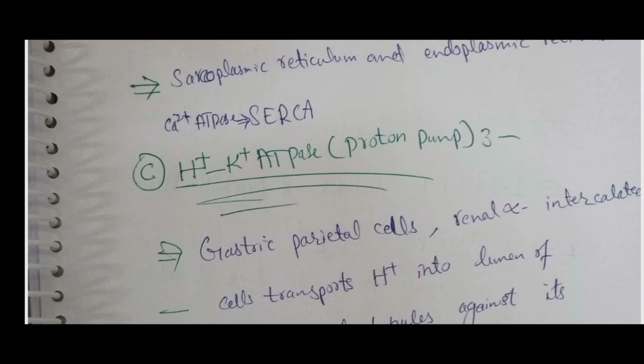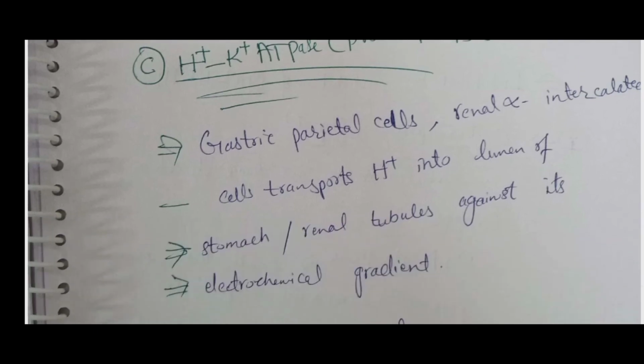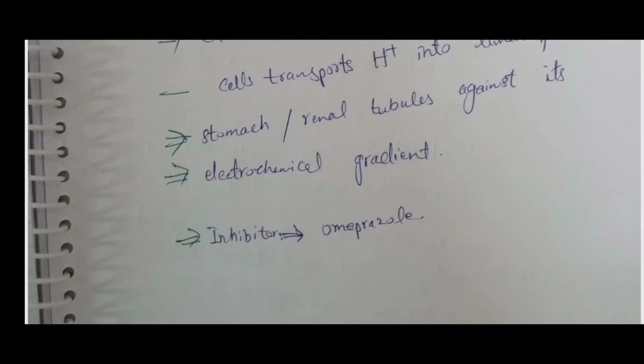The third example of active transport is the hydrogen potassium ATPase or proton pump. It is present in the gastric parietal cells and also the renal alpha intercalated cells. They transport hydrogen into the lumen of the stomach and also into the renal tubules, against its electrochemical gradient. Its inhibitor is omeprazole. Omeprazole is the inhibitor for the proton pump.